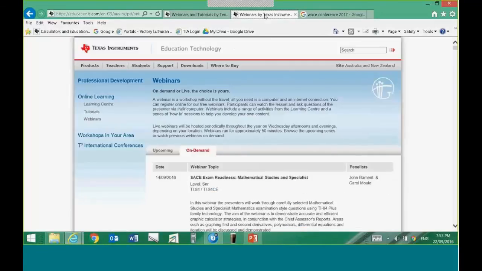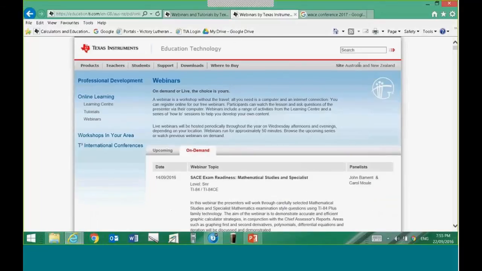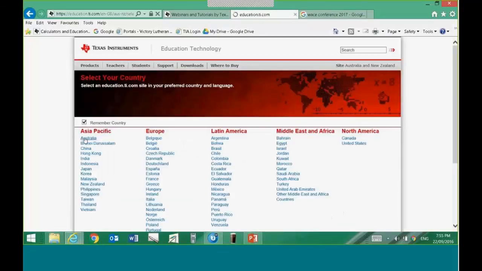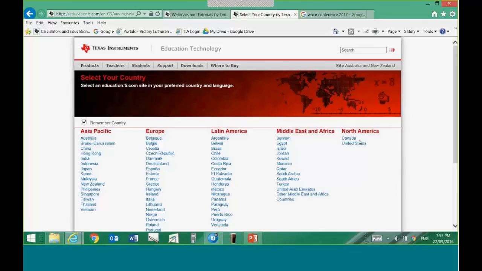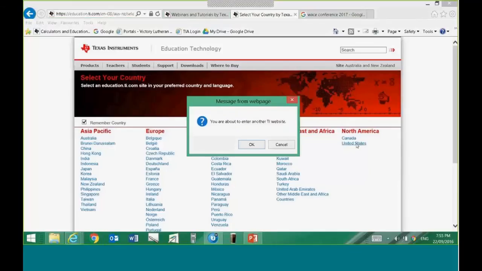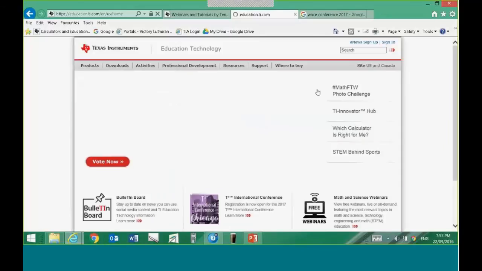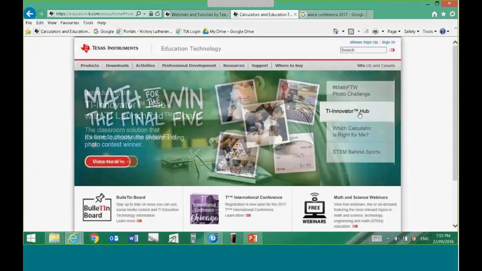If we change this to the American site, something exciting is coming up. It's in the pipeline. I'll just show you. Oops, I hit the wrong one there. I've gone to Australia again. Some students have been asking us a little bit about coding, looking at the power of the calculator for programming things.